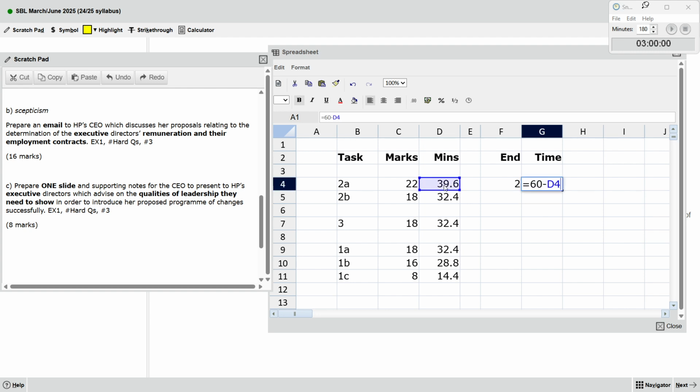After 60 minutes minus 40 minutes, we have 20 minutes. So continue. This one, 20 minutes minus 32 minutes, we have a negative minute. Negative, we add 60, then this one minus 1, like how you do in primary maths.